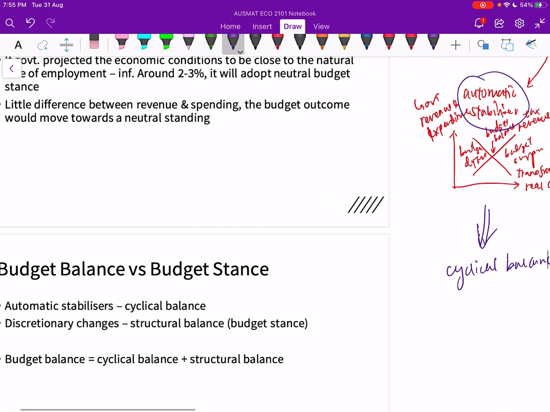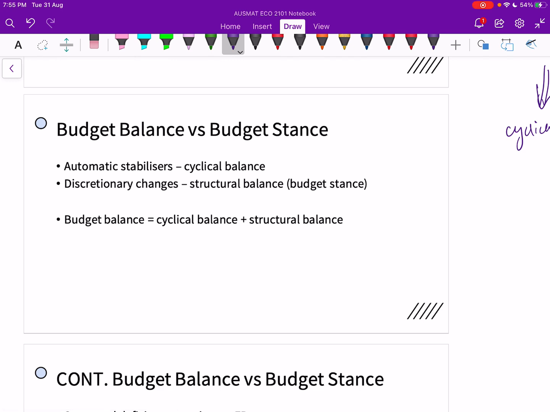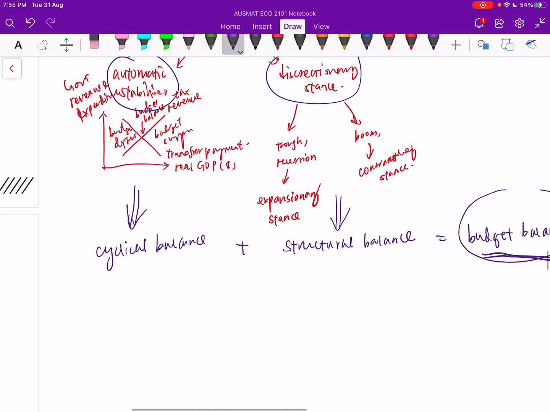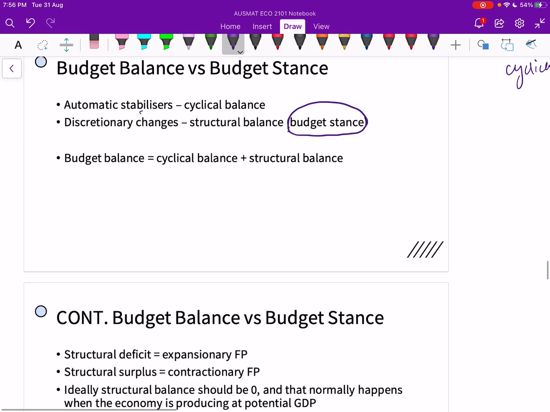Okay, so here we can see our budget balance versus budget stance, right? Basically, we have automatic stabilizers, and that adds up to the cyclical balance, and discretionary changes are basically the structural balance, which we also call the budget stance. The budget stance can be a contractionary stance or an expansionary stance. And therefore, they add up to equal the total budget that we have, right?